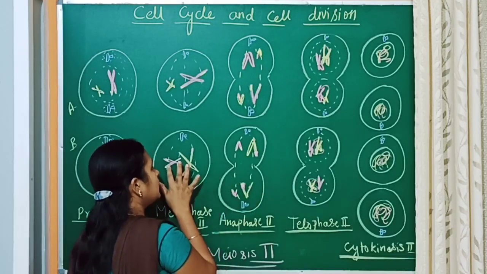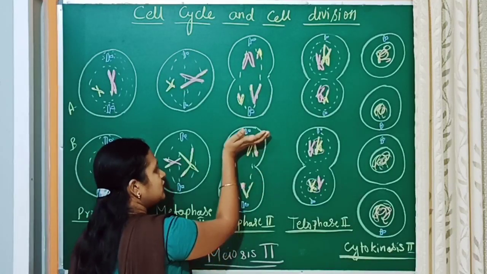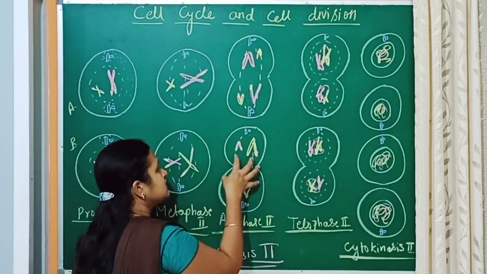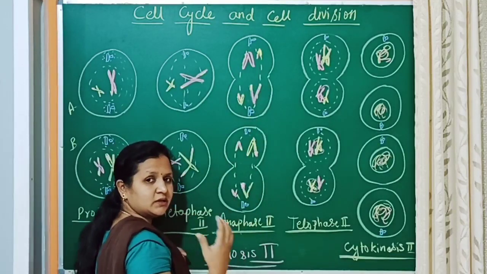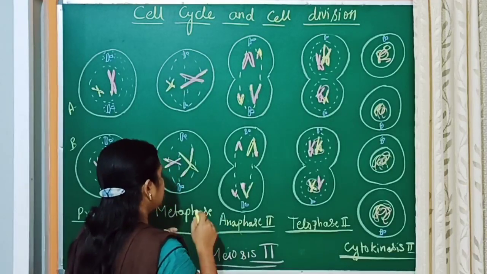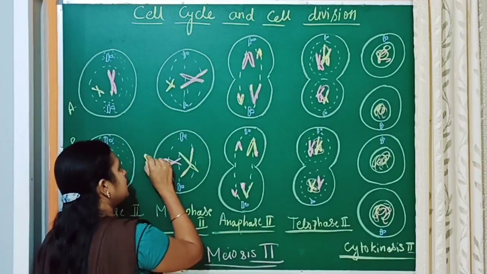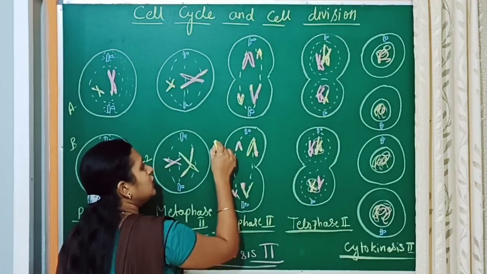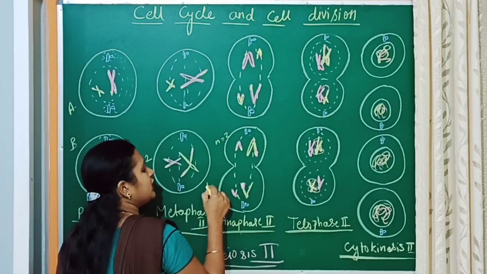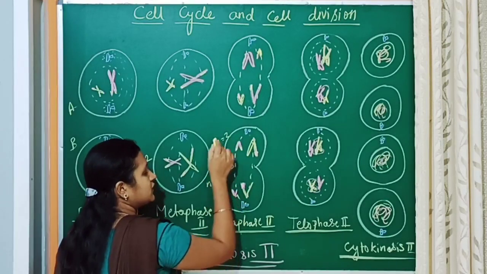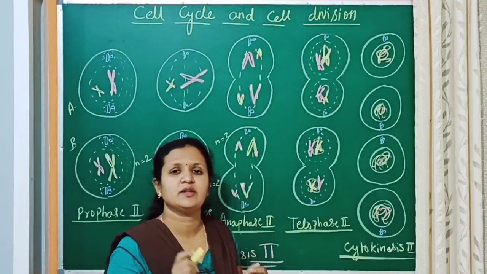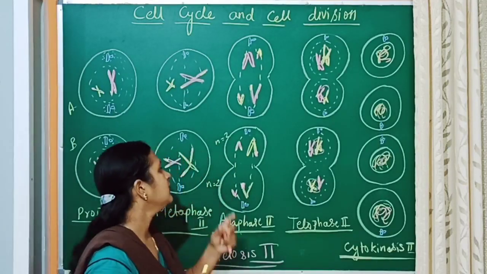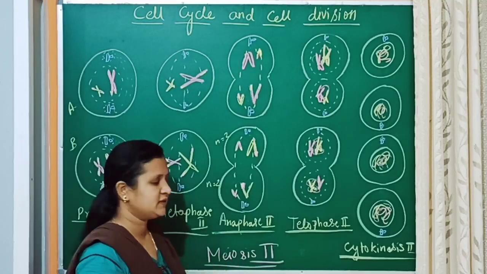So totally two chromatids move to one pole and two to the other pole, and the same thing will happen in the other daughter cell. So here you can see the chromosome number, here it was n equals 2, and here also n equals 2, it will be maintained. Because of that, I told you at first it is just like mitosis, and the chromosome number will be maintained.